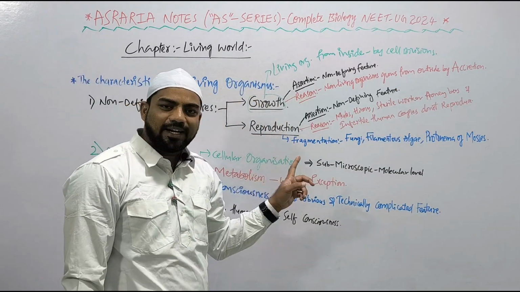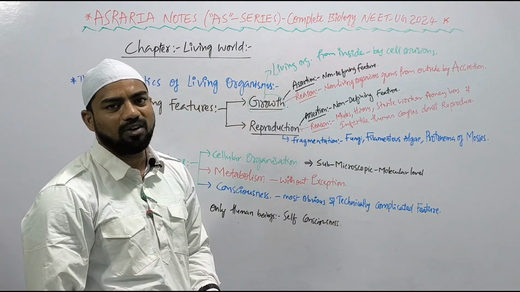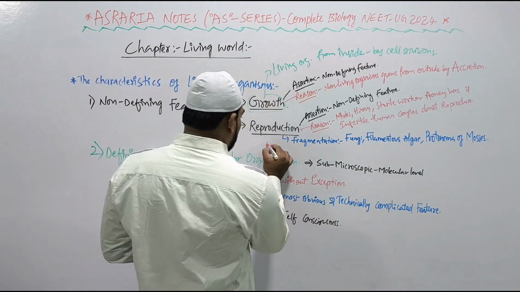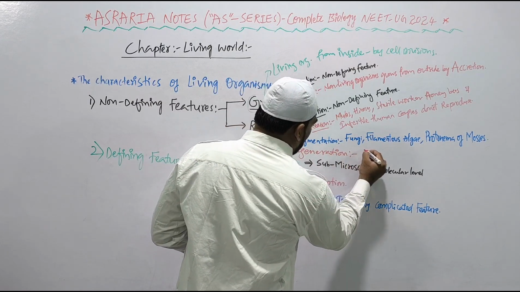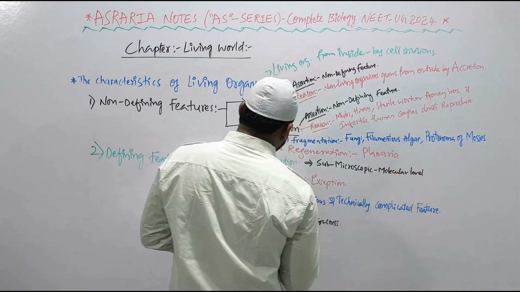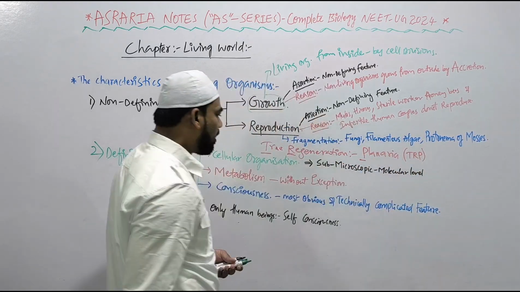Budding can be seen in sponges, hydra, yeast, SHY is the mnemonic. Fragmentation can be seen in fungi, filamentous algae, and protonema of mosses. But whereas true regeneration capacity can be seen in planaria. How to remember? TRP. T, true regeneration, R, P for planaria, TRP, right?